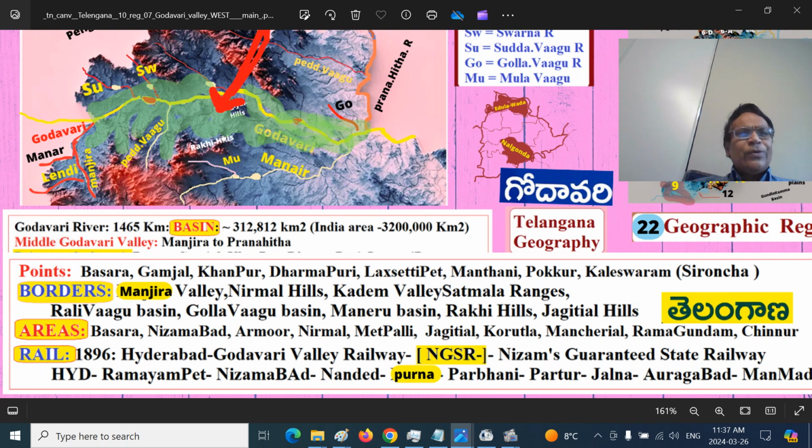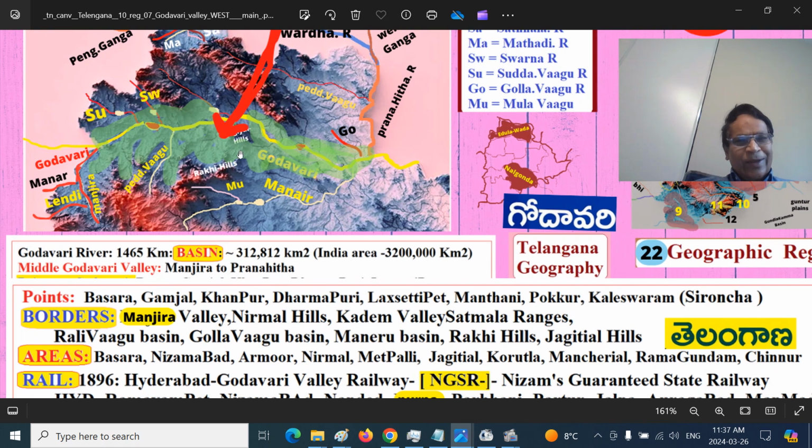So this is the Godavari River Valley West. What are the surrounding border areas, geographical areas? We can say this is the Manjra Valley and these are the Nirmal Hills. So Manjra Valley, Nirmal Hills, there is a Kaddam River here, Kaddam River Valley. This is the Satmala Hills and this is the Golavagu Basin area, on the other side.